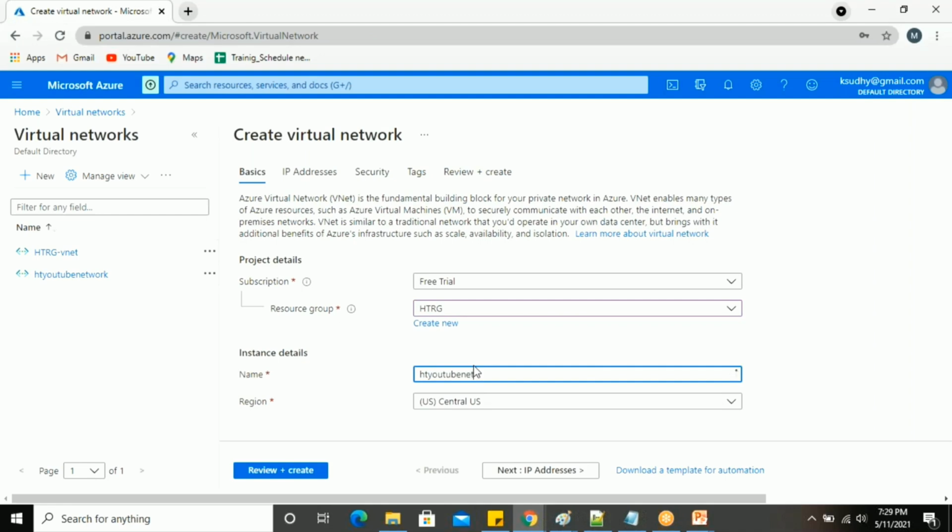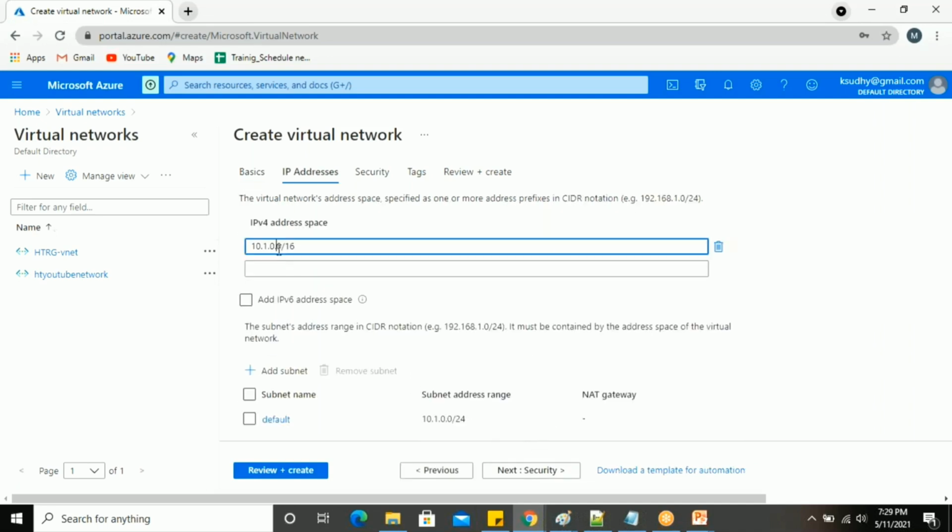Network 2, we can go with network 2. The region is the same, Central US; if you want you can go with Central US, or it may be a different region also. For the IP address, I'm going to select the 172 series, 172.16.0.0/16, and I'm going to add a subnet.